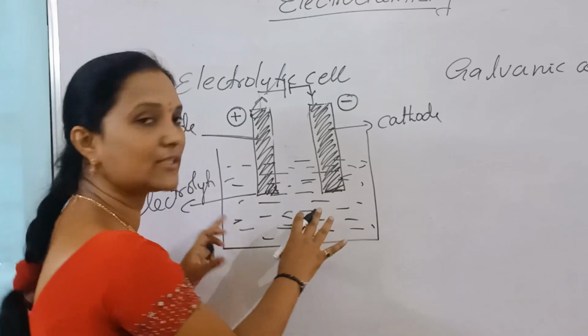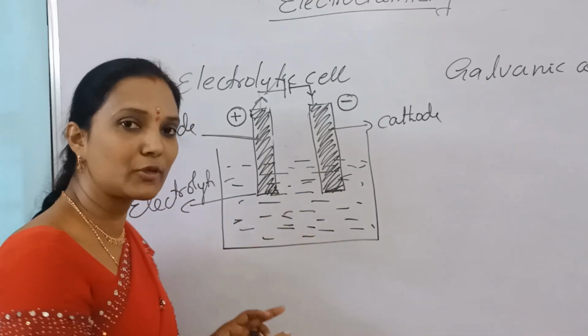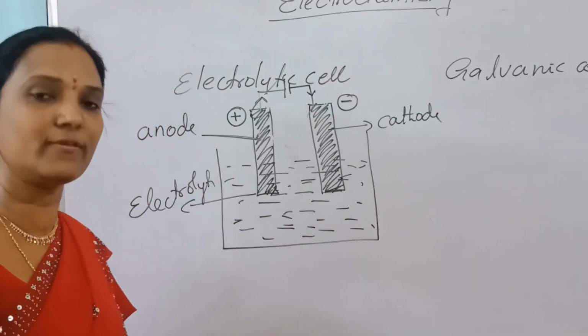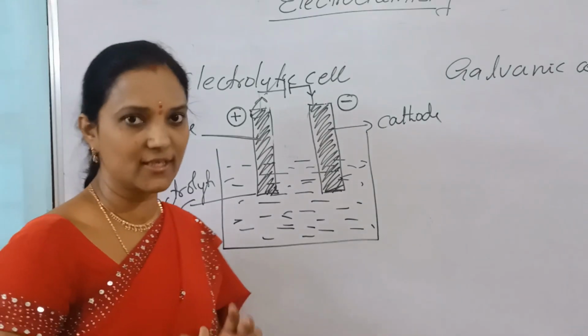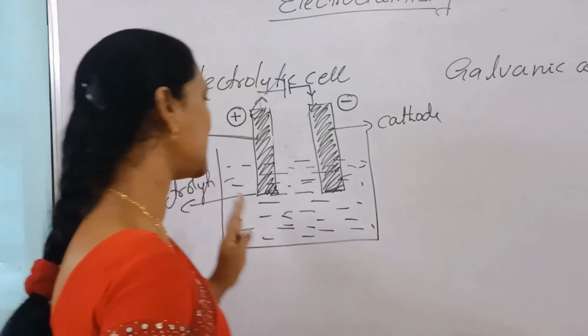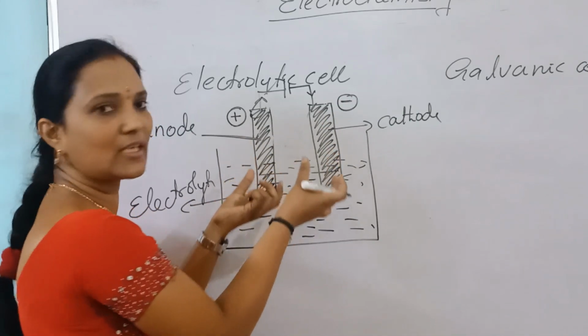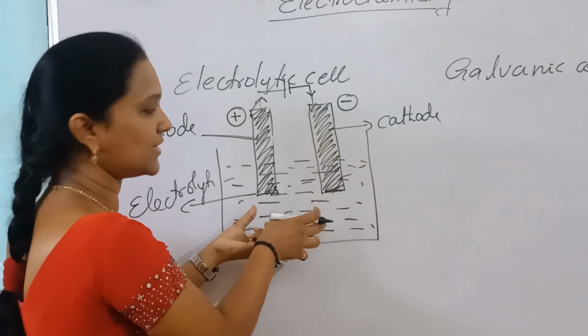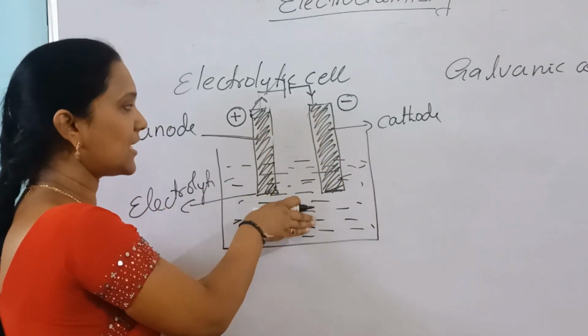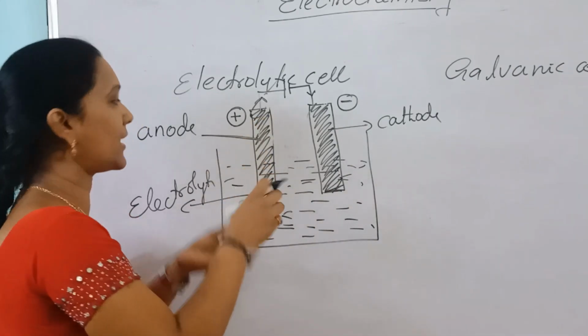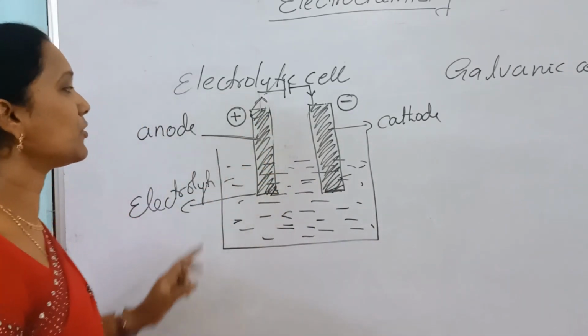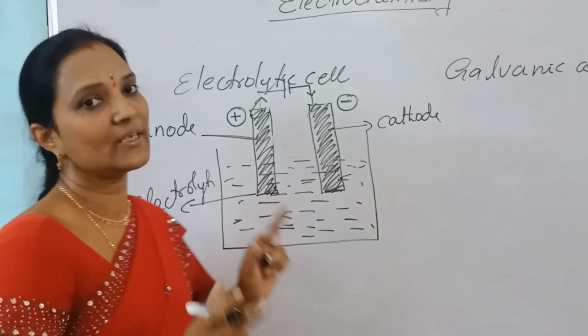Just one vessel we are using. That vessel is filled with an electrolytic solution. Electrolytic solution means a liquid with ions that conducts electricity. That is a good conductor. Then two metal or non-metallic rods we are placing in this electrolyte. Whatever is placed in the electrolyte, in contact with it, is called an electrode. Electrodes here are of two types, anode and cathode.